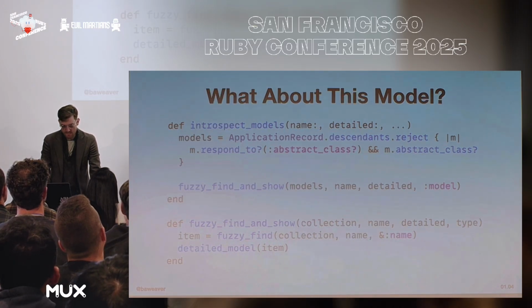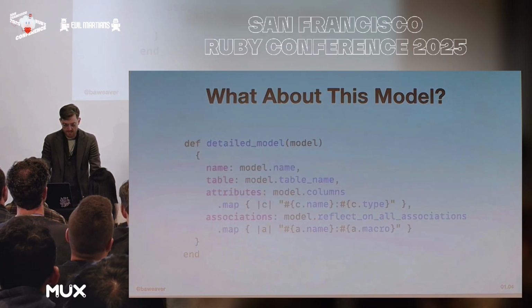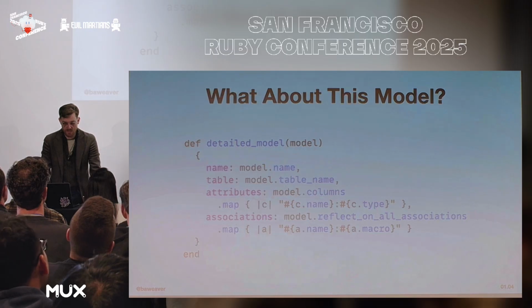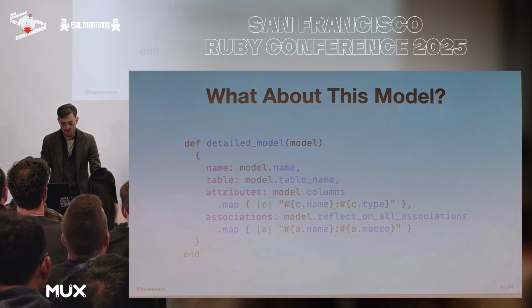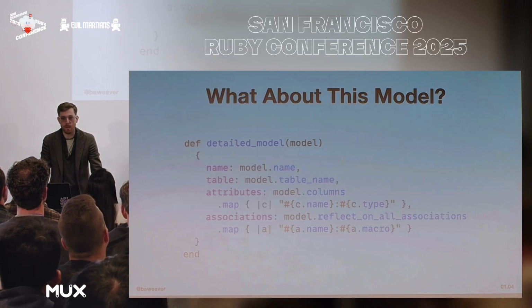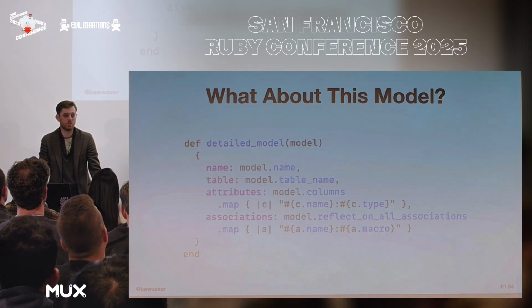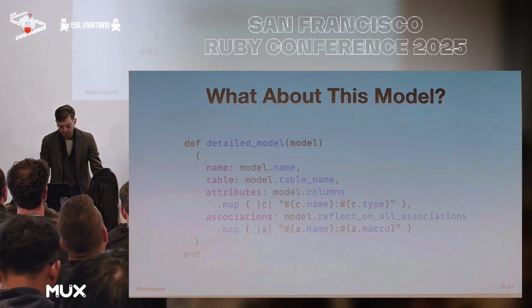So that's going to find that, get us detailed model information, which might look a little bit something like this, which might give us a model name, the table name, what columns we have, what types they are, what associations we have, and what they happen to map to. You could potentially give more information here if you so wanted, but it's going to be kind of a dial of how much is useful versus how much is overkill here.